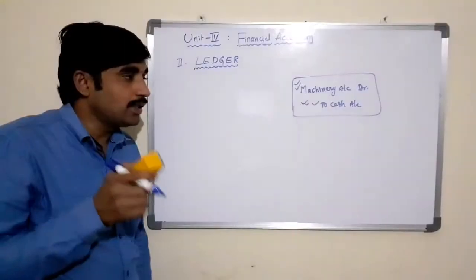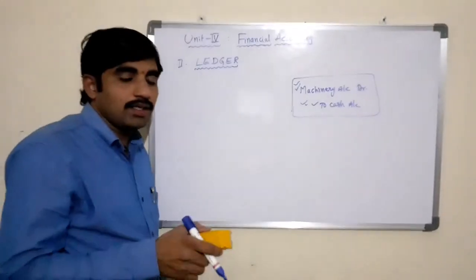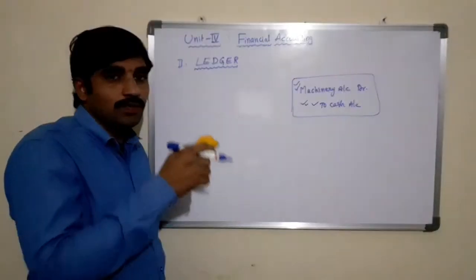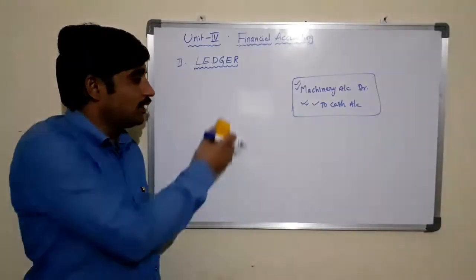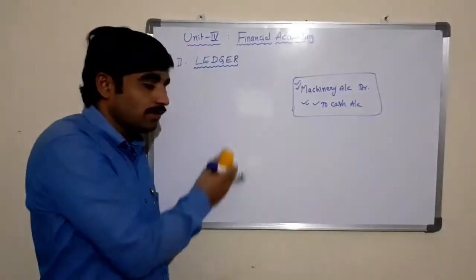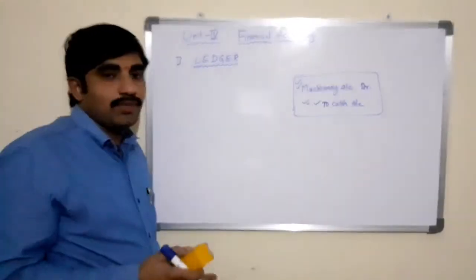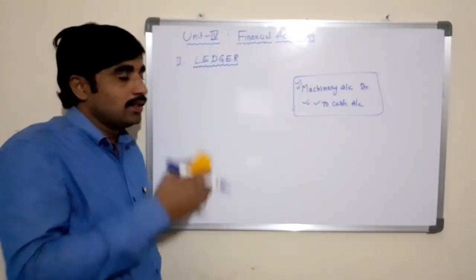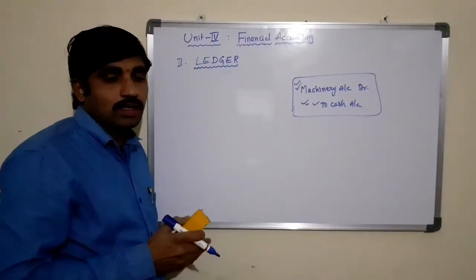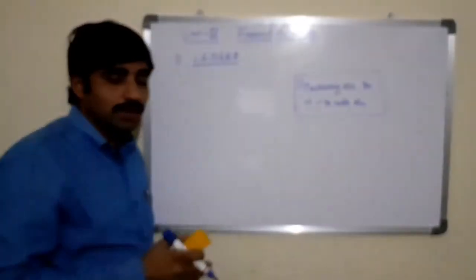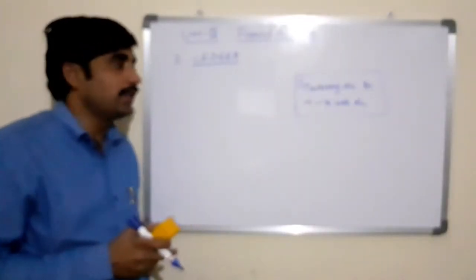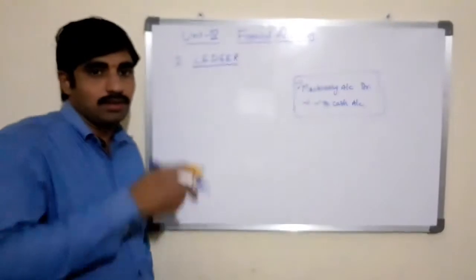Depending upon the number of transactions done in the business, the space for each account is to be determined in the ledger, whether it is for 10, 15 or 20 transactions, based on the number of transactions conducted.